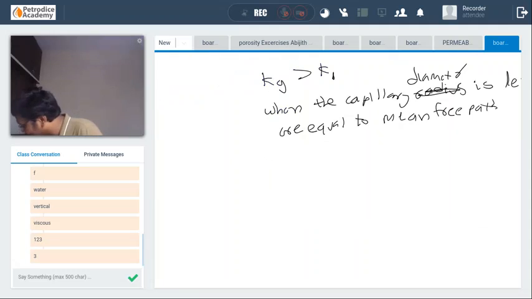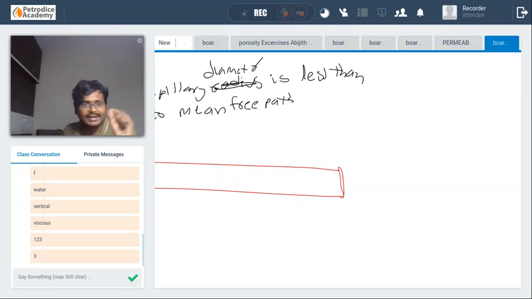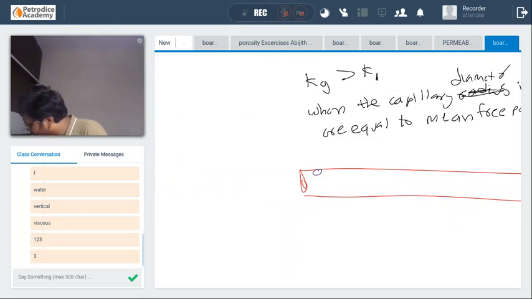So what happens, guys, consider we have a capillary whose diameter is less than the mean free path. Because it is less than the mean free path, the collisions will be very rapid. The gas molecule will collide with the rock surfaces at a very fast rate.